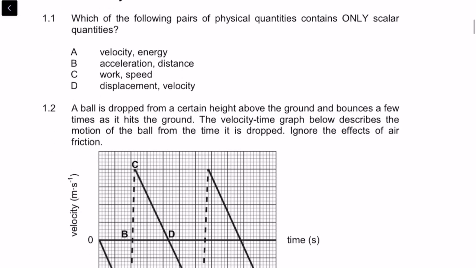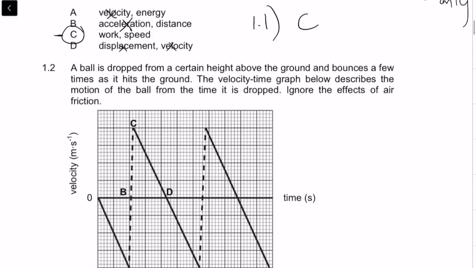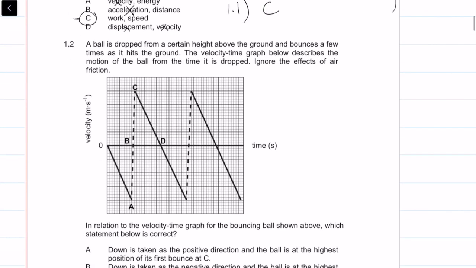Okay, so which of the following pairs of physical quantities contain scalars only? What is a scalar? A scalar has magnitude only, no direction. Velocity has a direction, so that goes away. Acceleration is a vector. Work, speed, this is a candidate. And displacement and velocity, both of these are vectors, so our answer is C. So 1.1, the answer is C. Question 1 done.